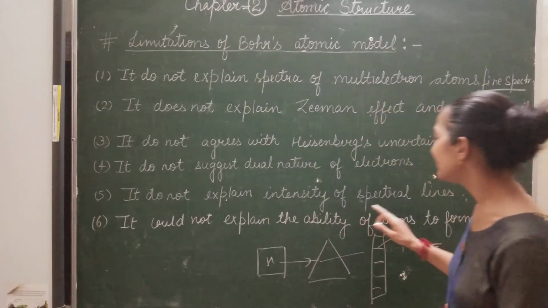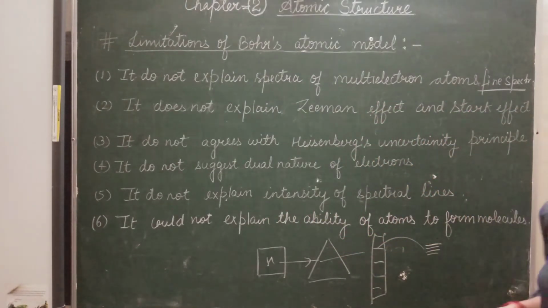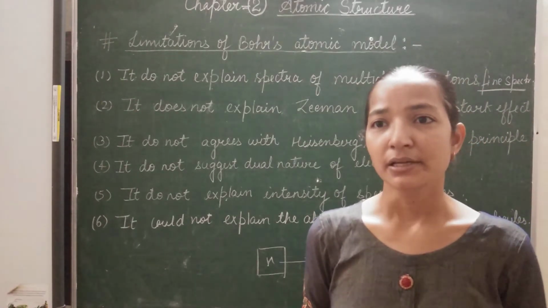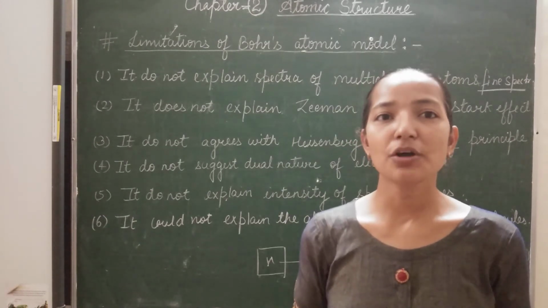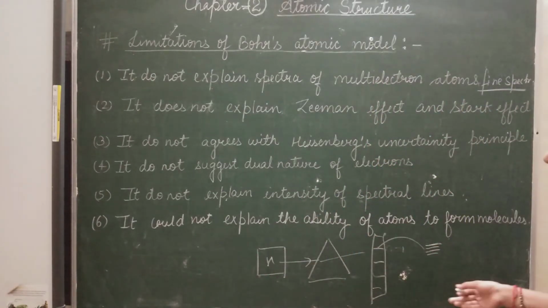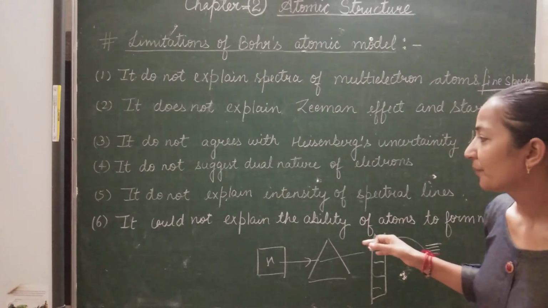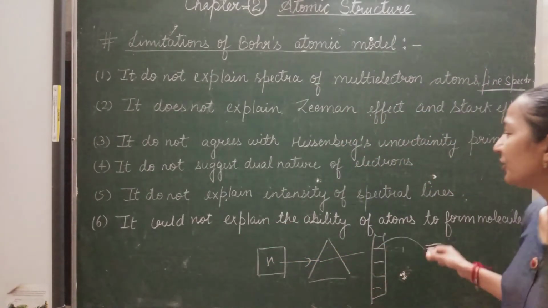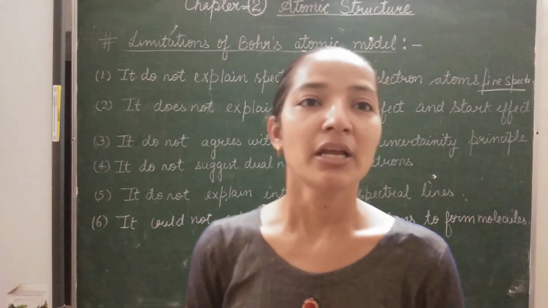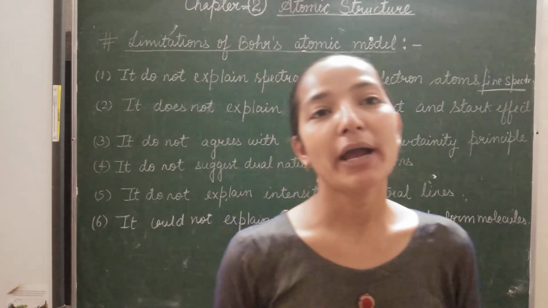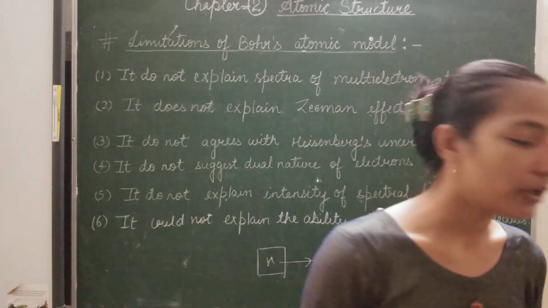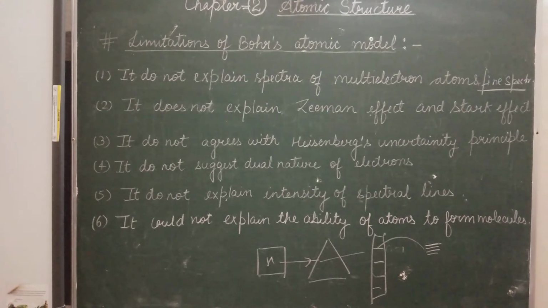It does not explain the intensity of spectral lines. Different atoms have different types of spectral lines, and in some atoms the intensity of spectral lines is so high that we get a brighter spectrum. The Bohr model was not able to explain it. It could not explain the ability of atoms to form molecules. Bohr's atomic model does not explain why atoms combine, why atoms form bonds with each other, and why different types of atoms form molecules. So these are some of the limitations of Bohr's atomic model.